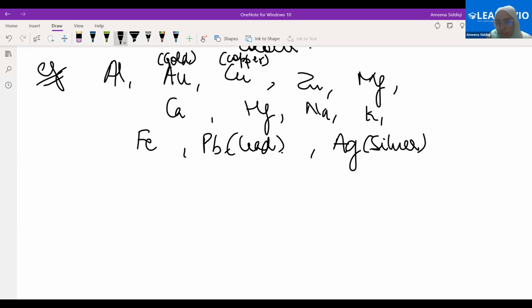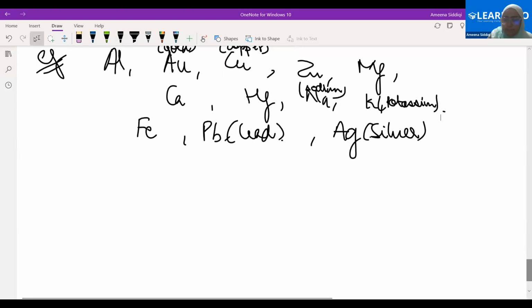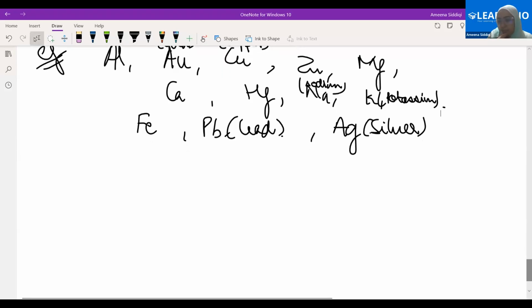Copper, this is sodium, this is potassium. Any other example left in case of metals? Tin. Tin, Sn. Okay, good.